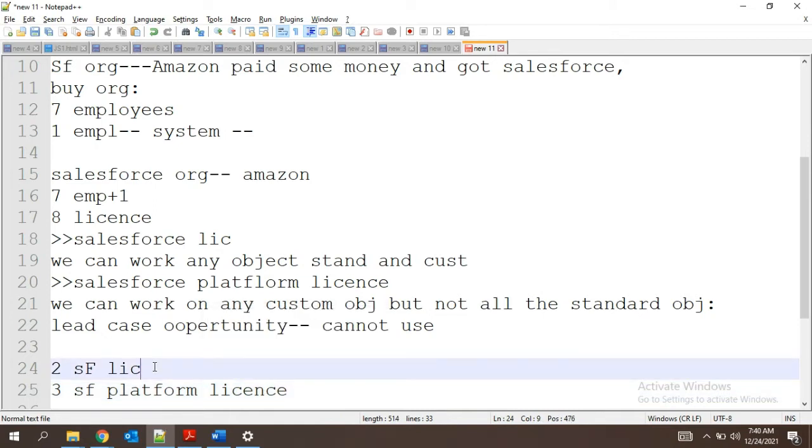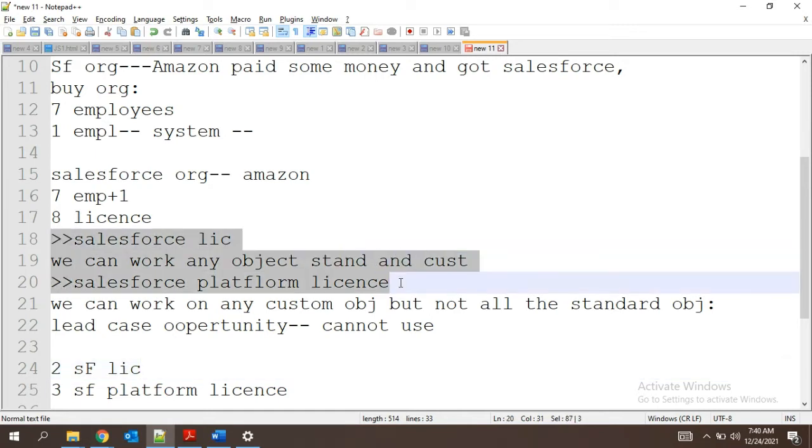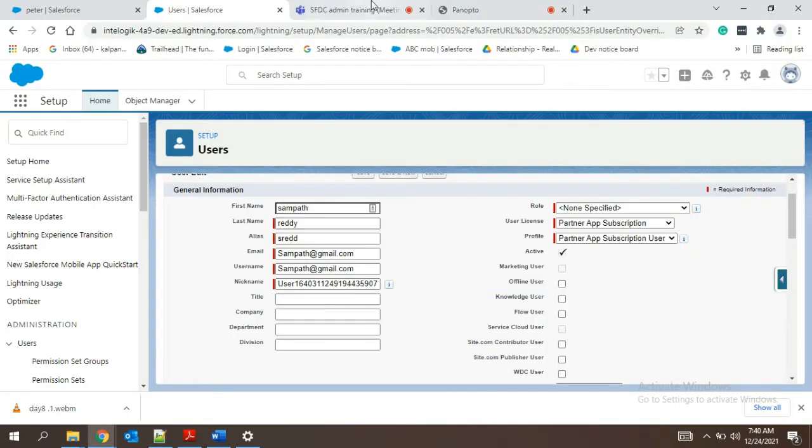So now I have a question for you. A user who wants to work on only the case object and all the remaining custom objects. Which type of license would you recommend? Assume only two licenses are there right now.